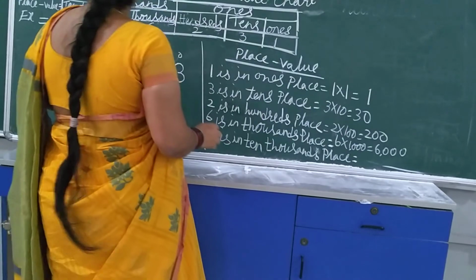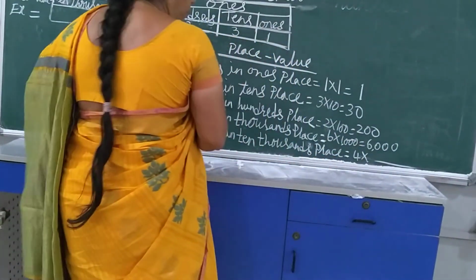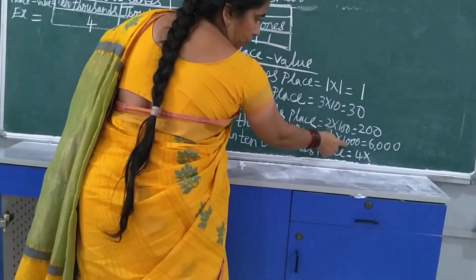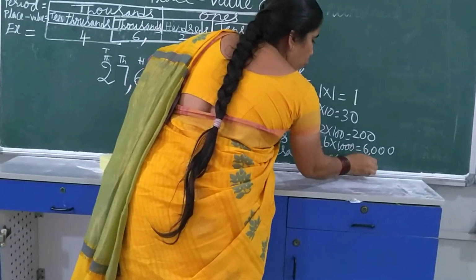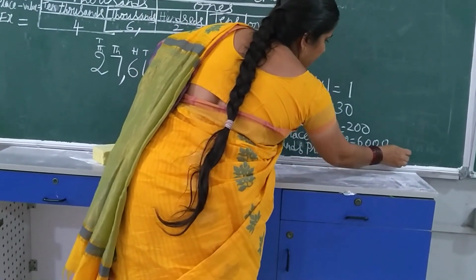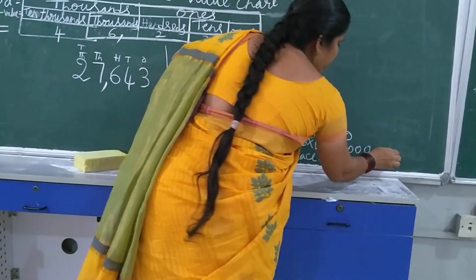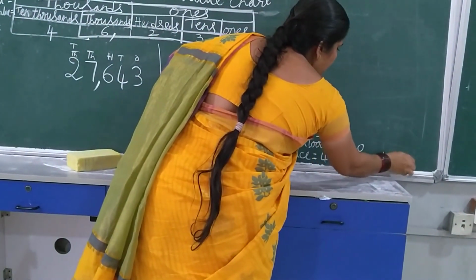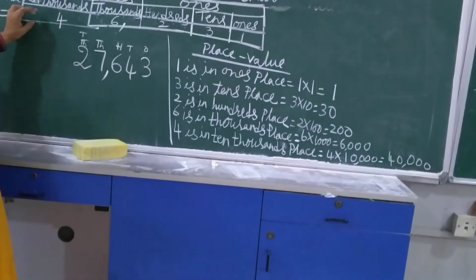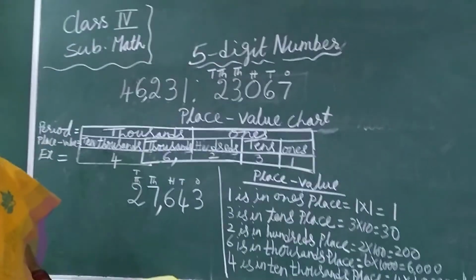Which digit is there? 4. 4 into 10,000, how many zeros are you getting? Here for 1,000, 3 zeros. For 10,000, 4 zeros you will get. After 3 digits, you will get a comma. So the place value of 4 is 40,000. Now the place value of 4 in the 10,000s place is 40,000.